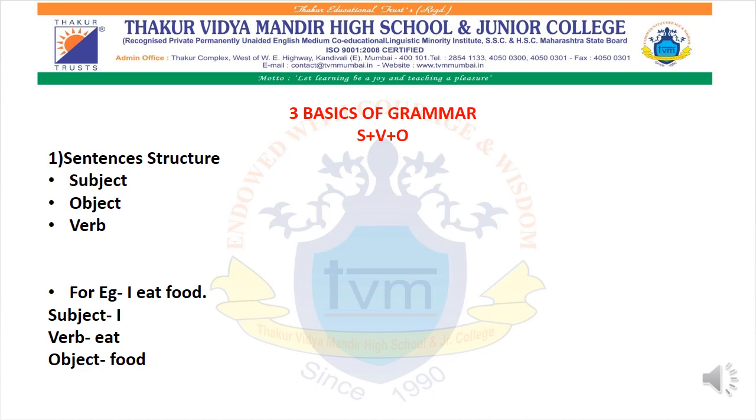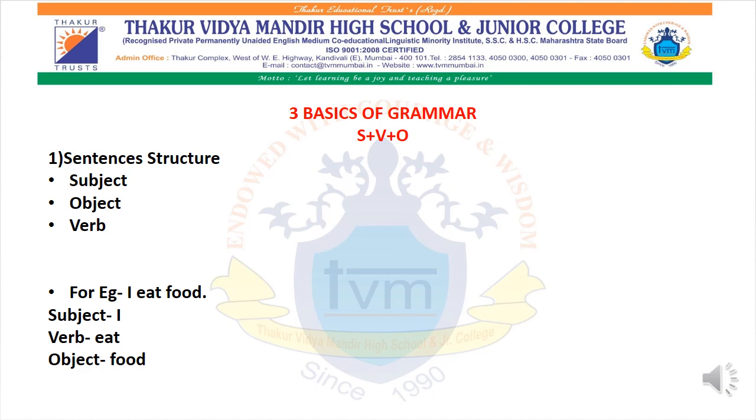So let's know the first pillar, that is the sentence structure. In each sentence we have a subject, we have a verb and we have an object also. So the basic structure of a sentence is first the subject, then the verb, and then the object. Now what is the subject?